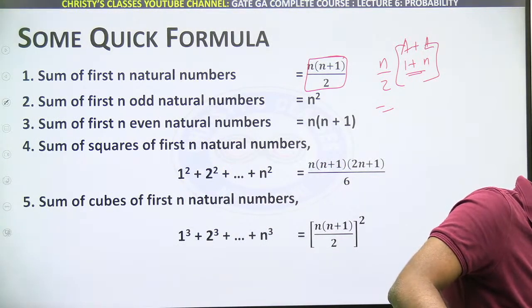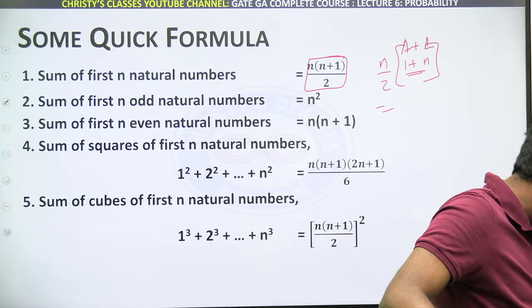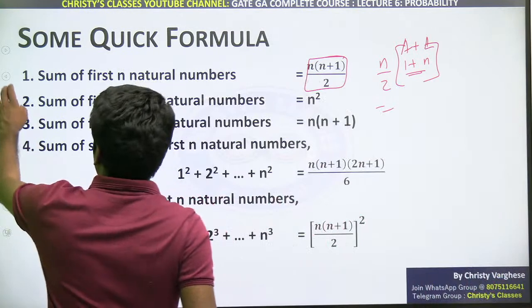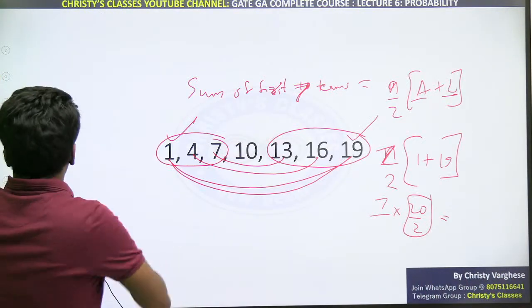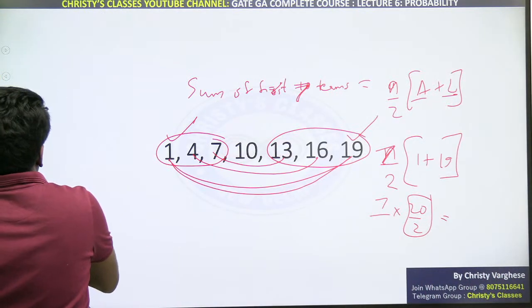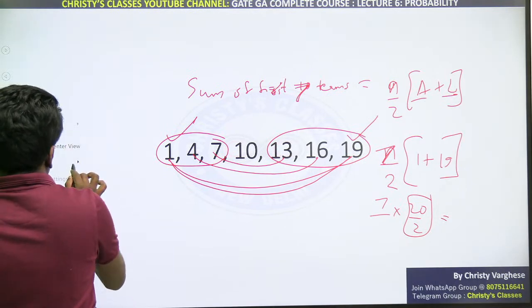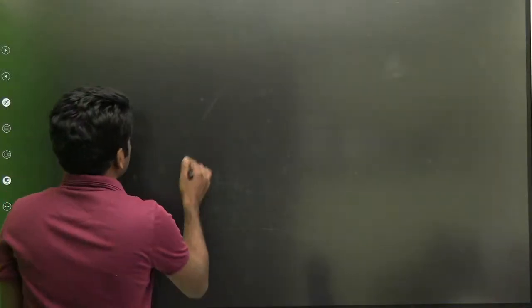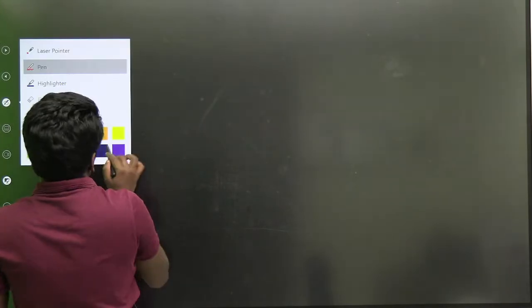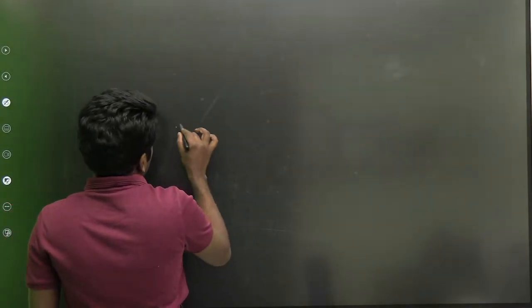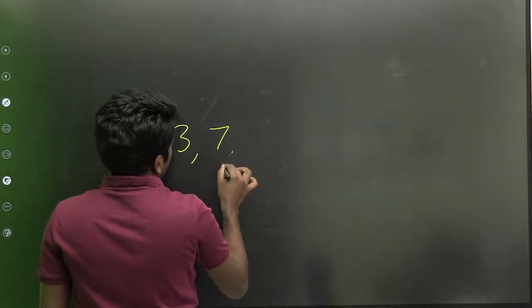Okay, the pairing thing, you have a doubt? Okay, I will repeat that. N is the total number. Yes, Bhakti. That pairing idea, if you have a doubt, I will do one thing. I will take another example so that you will be more confident, so that you will never forget that formula. All of you listen. I will take another example, say 3, 7, 11, 15, 19, 23, 27.